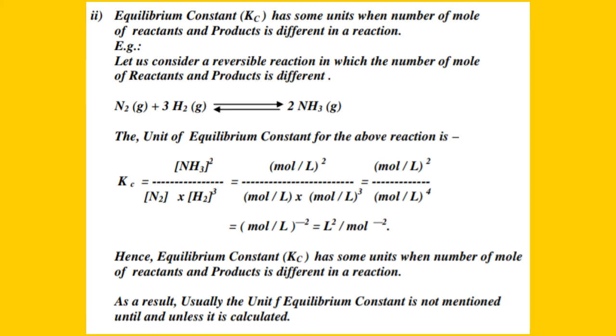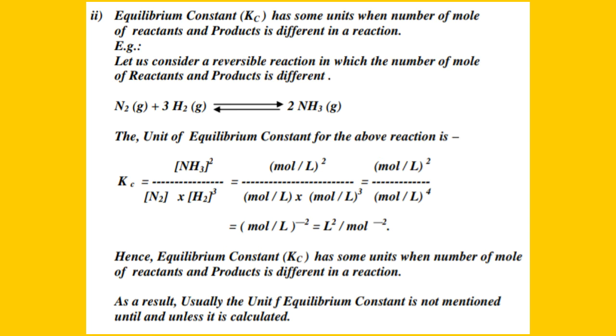Okay, in this reaction the total number of moles of reactant is 4, because 1 mole of nitrogen molecule combines with 3 moles of hydrogen gas. So the total number of moles of reactant is 4 here, and the total number of moles of product is 2, because by combining the reactants the product given is 2 moles of ammonia.